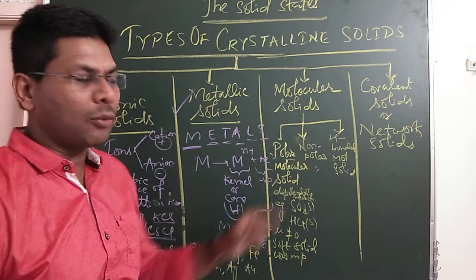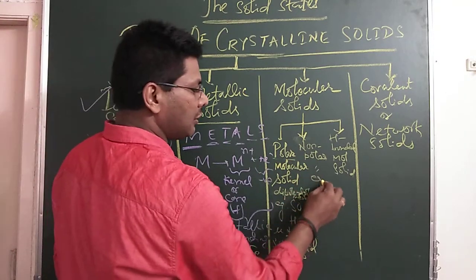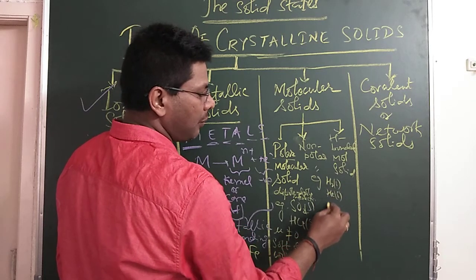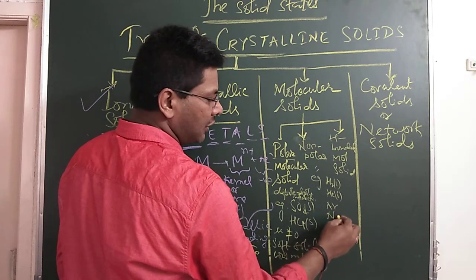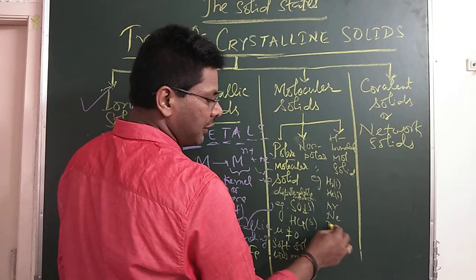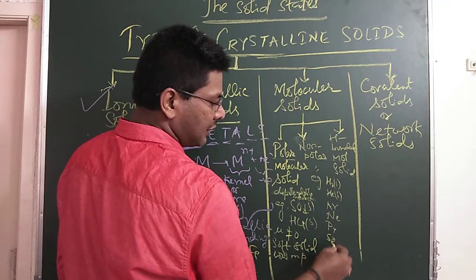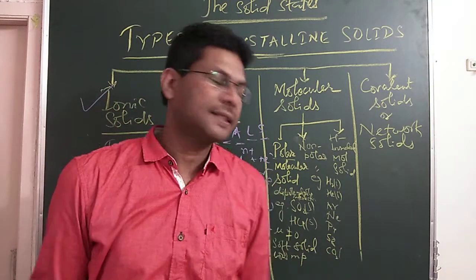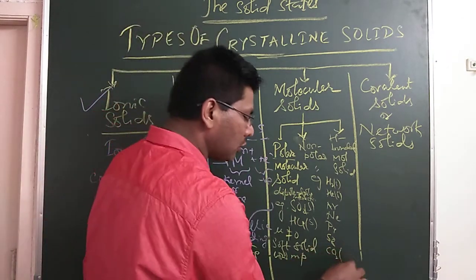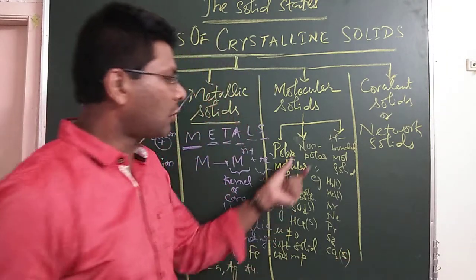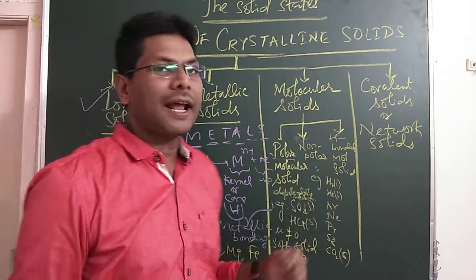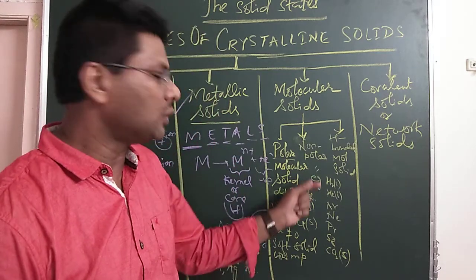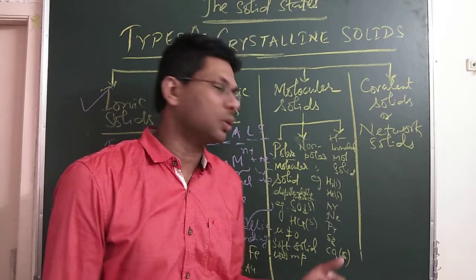Next is non-polar molecular solid. Examples are hydrogen solid, helium solid, argon, neon. These are all solid. P4, S8, carbon dioxide solid. Solid carbon dioxide is called dry ice. So it is also a non-polar molecule. So these are also examples of non-polar. Here the interaction is weak dispersion force, which is regarded as the weakest force known.